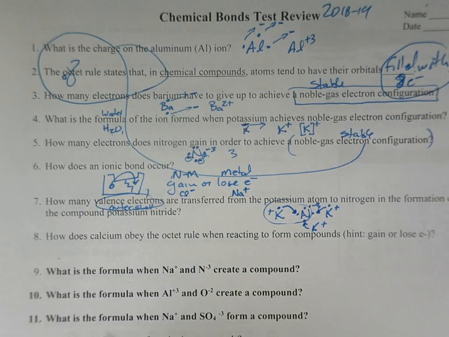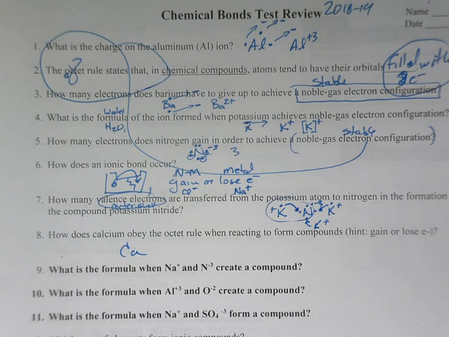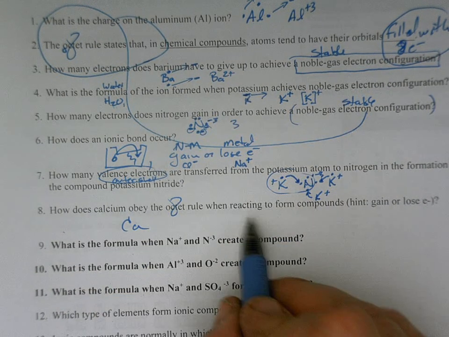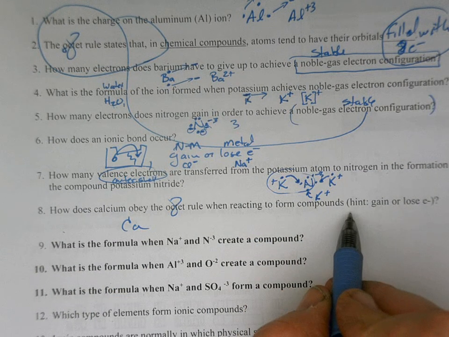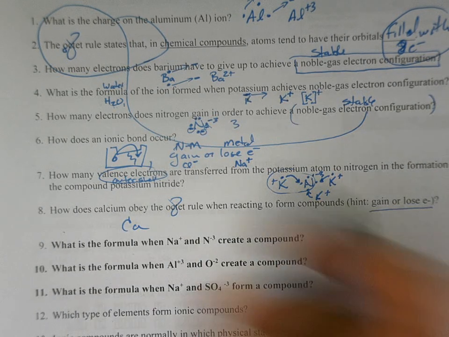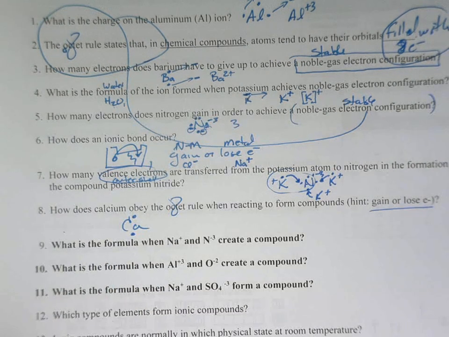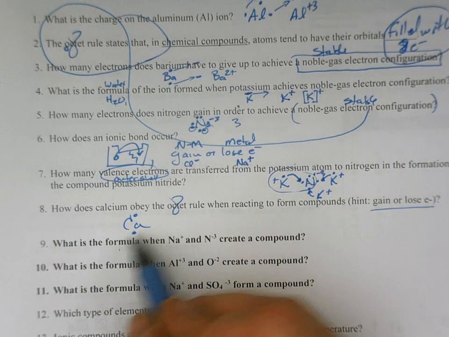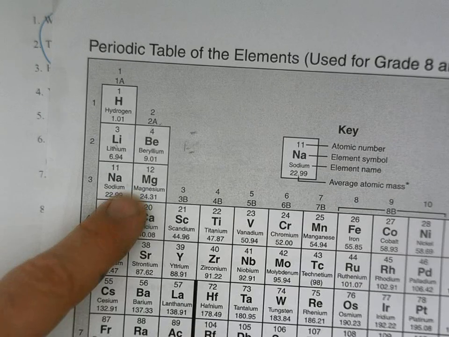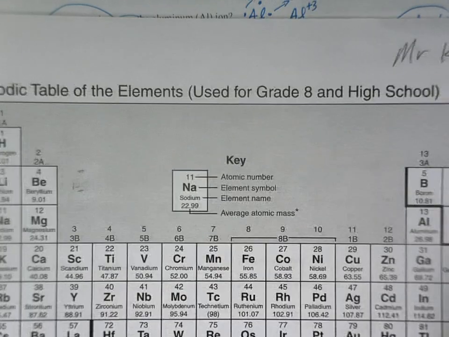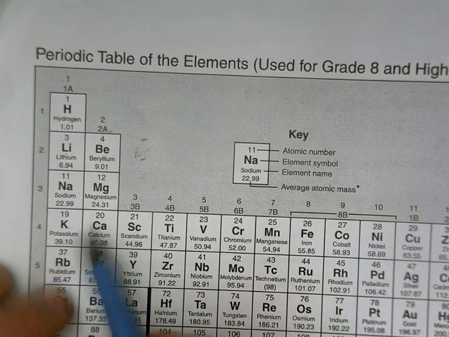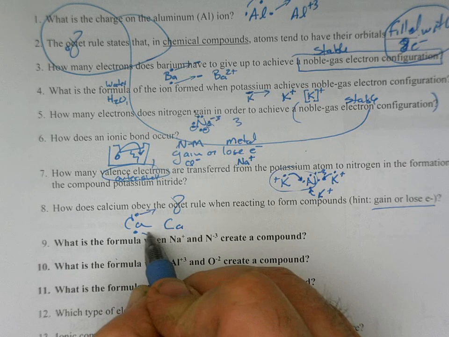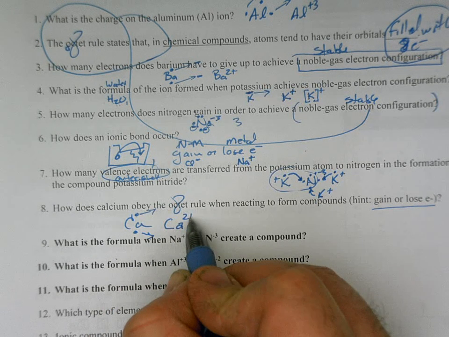How does calcium, Ca, obey the octet rule? That means 8, when it's trying to form compounds. Hint, does it gain or lose electrons? Calcium has 2 valence electrons, because it's in group 2. Underneath it, the next shell has 8 electrons in it. If it throws away these 2 electrons, which it does because that's what metals do, it's going to become a 2+ ion.